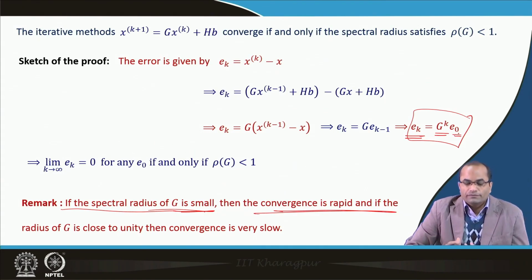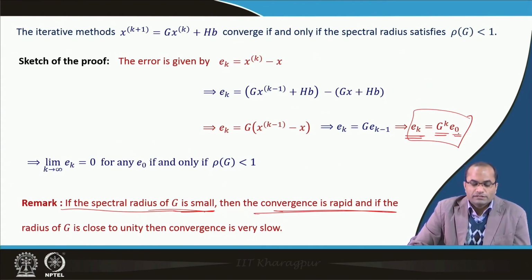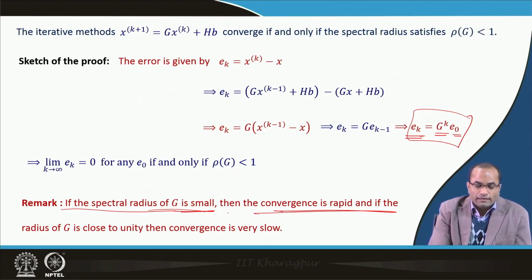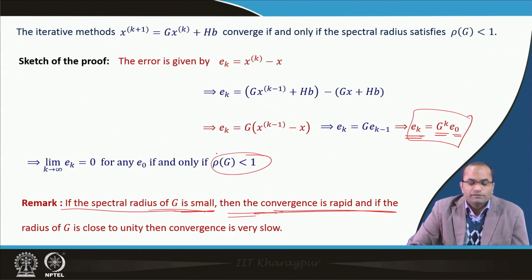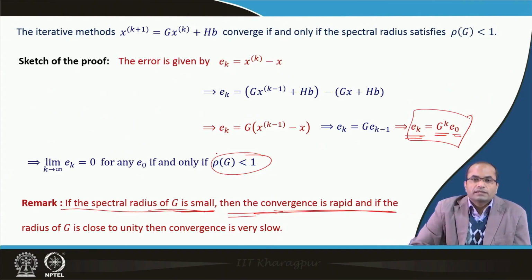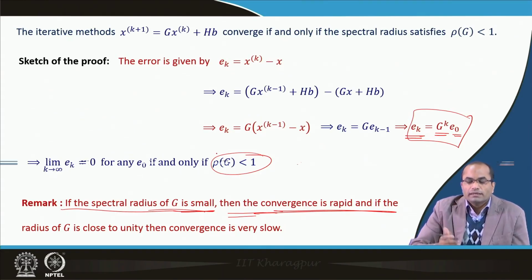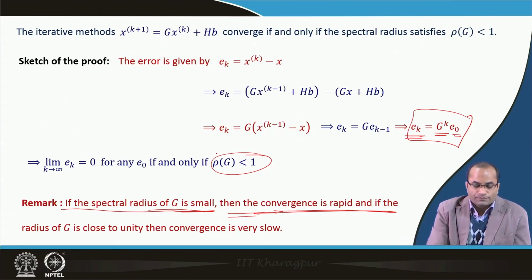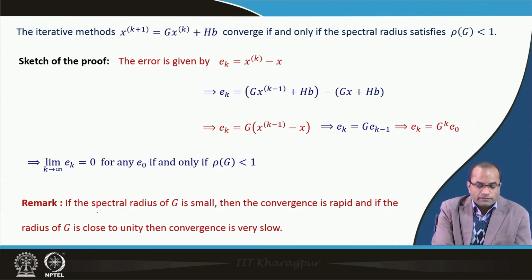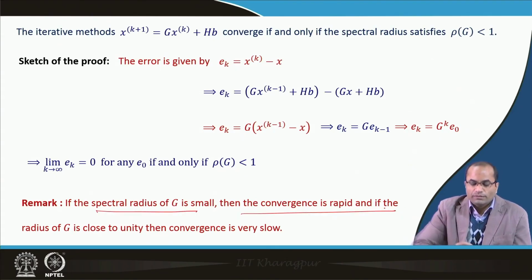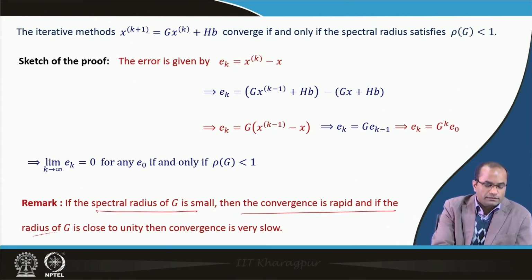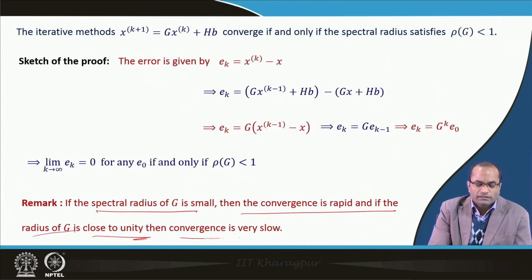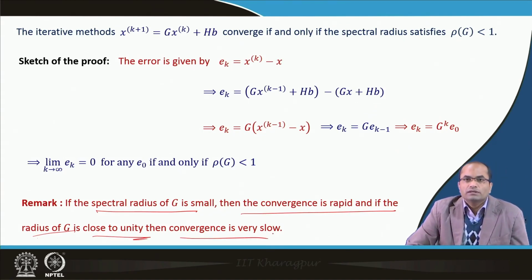So, if the spectral radius of G is small, then the convergence will be faster, because we have seen in the previous result that the lambdas will be powered by this k, and if lambdas are very small, then that matrix will go to 0 faster. If the spectral radius of G is close to unity, then the convergence will naturally be slow.